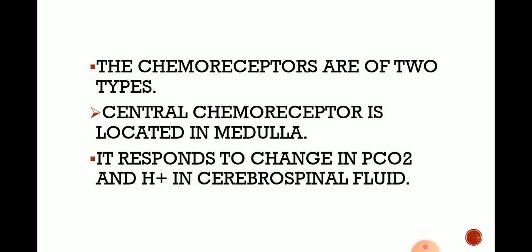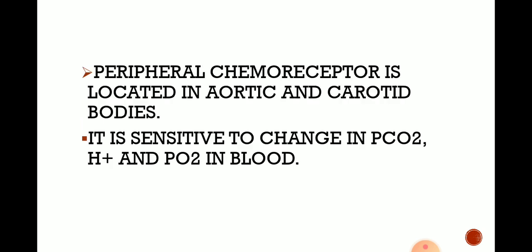The chemoreceptors are of two types: central chemoreceptor and peripheral chemoreceptor. The central chemoreceptor is located in the medulla. It responds to change in PCO2 and hydrogen ions in cerebrospinal fluid.